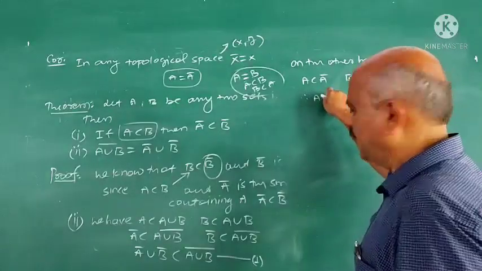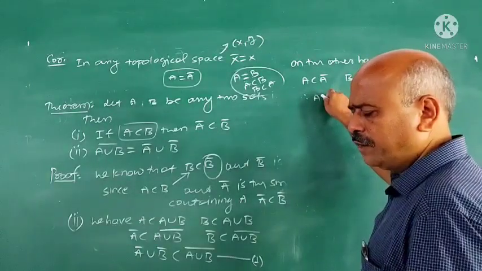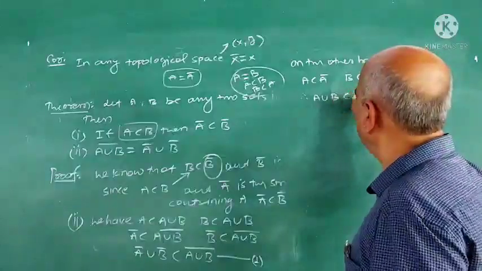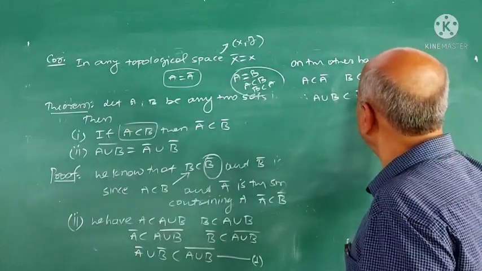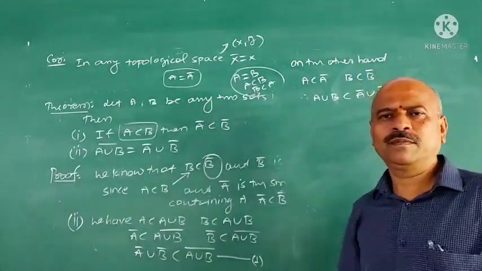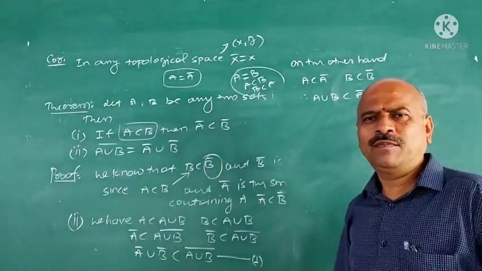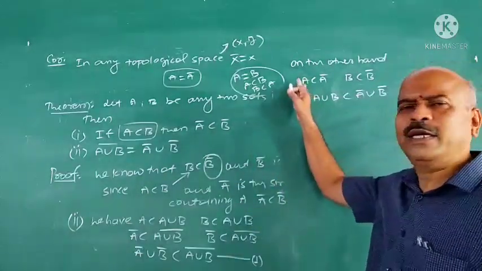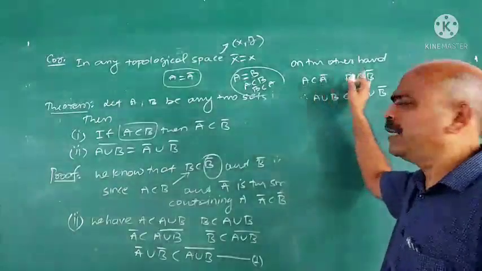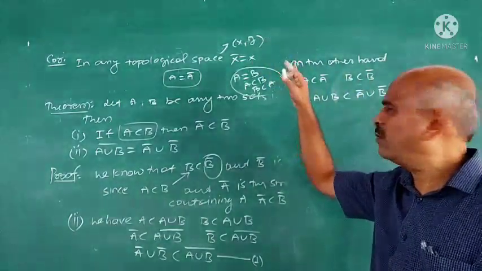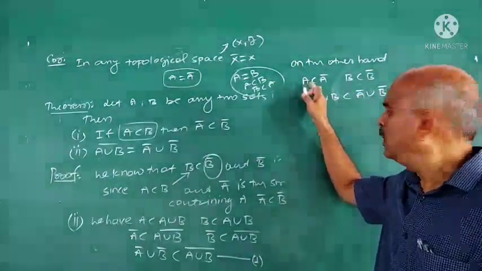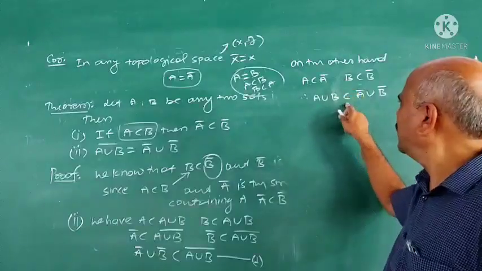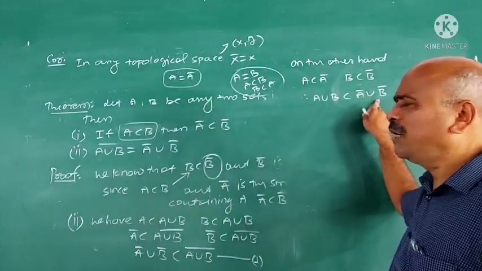Therefore, A union B is contained in A closure union B closure. Any doubts here? Straightforward steps here. A is contained in A closure, B is contained in B closure, because by previous theorem or by definition it is obvious here.